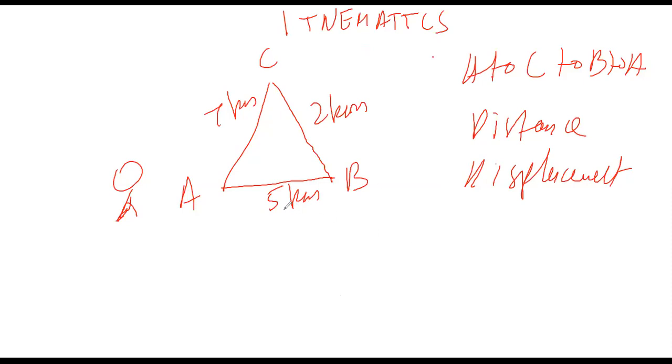Okay, very good. So the total distance is what? 14 kilometers. 7 plus 2 is 9, 9 plus 5 is 14. And because he's coming back to his starting point, the displacement is 0. He basically has not moved from his starting point. So the displacement is 0 kilometers while the distance is 14 kilometers. Okay, Mustafa, it's 14 kilometers of distance.